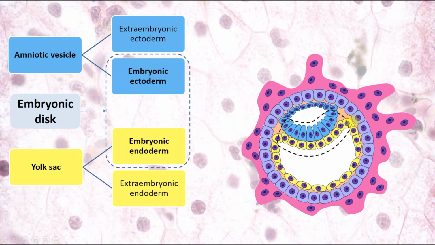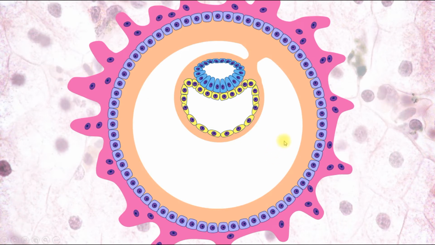sac. They aren't involved in the formation of the embryo, but they participate in the formation of the extraembryonic organs, such as amnion, a derivative of the amniotic vesicle, and the yolk sac, a derivative of the extraembryonic endoderm, the definitive yolk sac.